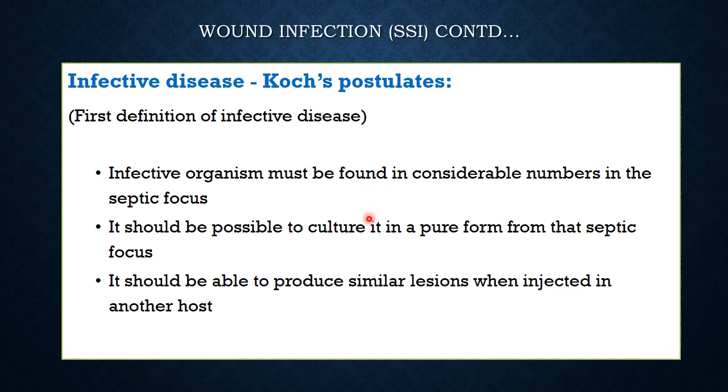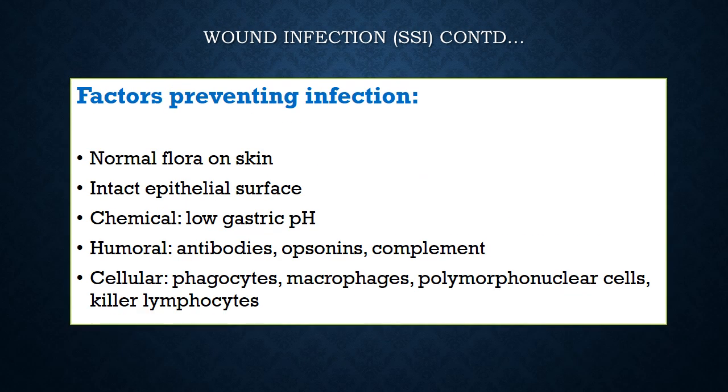Second, you should be able to culture this bacterium in its pure form from that specimen from the septic focus. And then, if you inject this cultured infective organism into another host, it should be able to produce the similar disease as there was in the first one. So these are Koch's postulates, and I thought we should revise them.